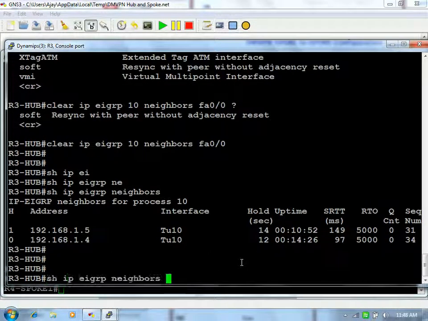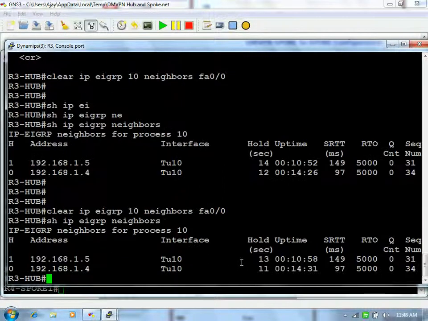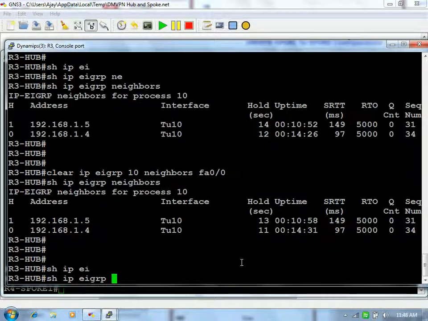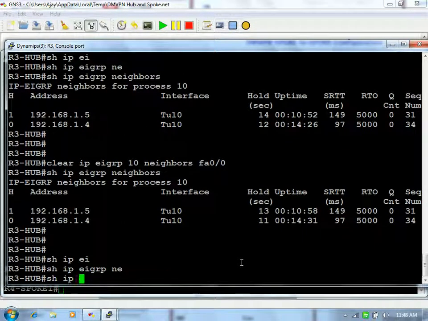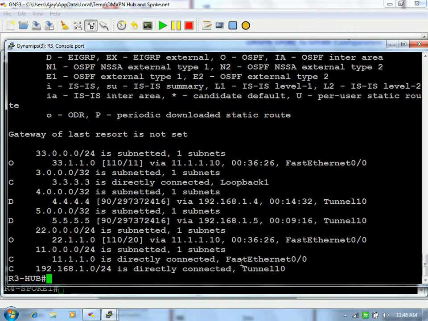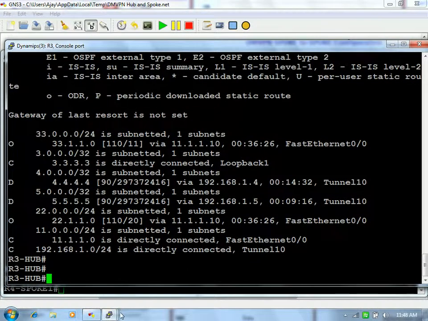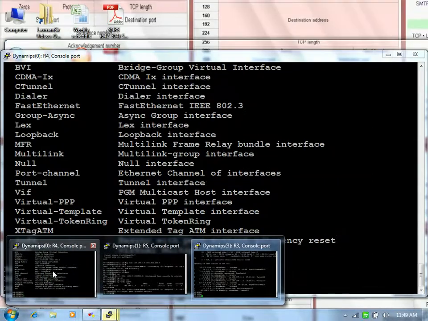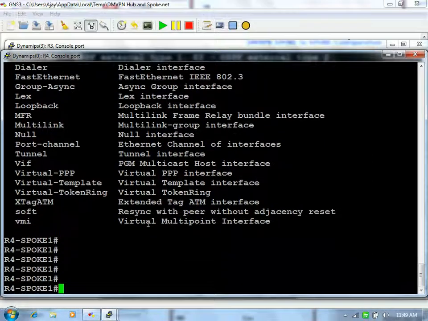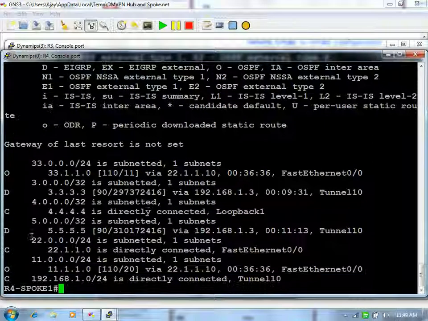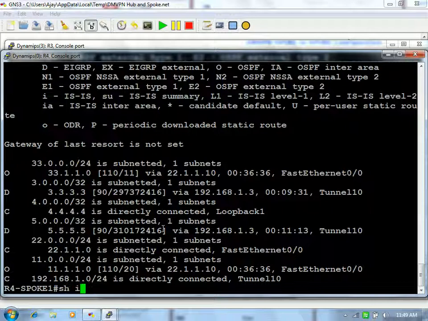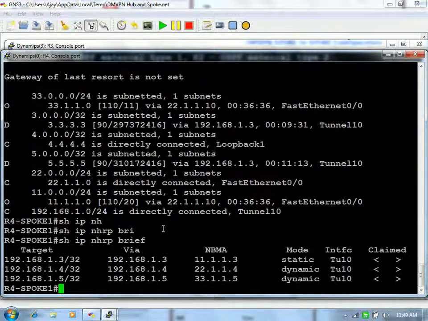Okay. You have both the networks, right? So IP NHRP brief.